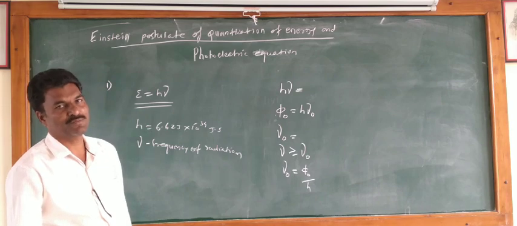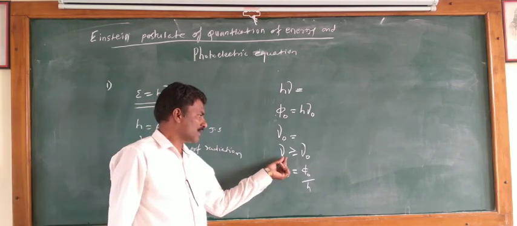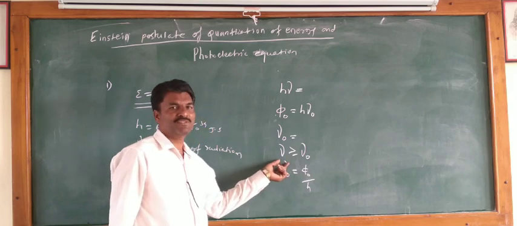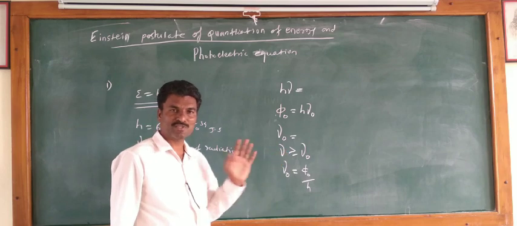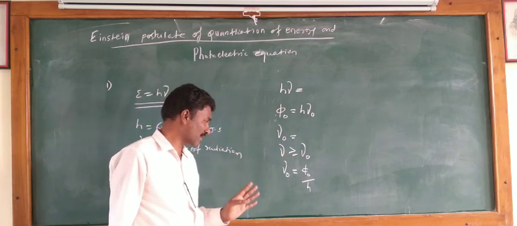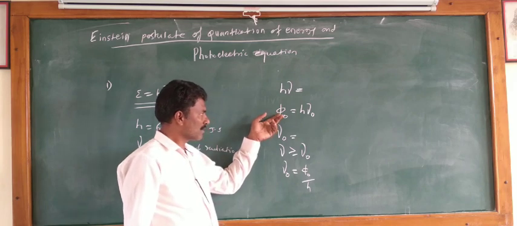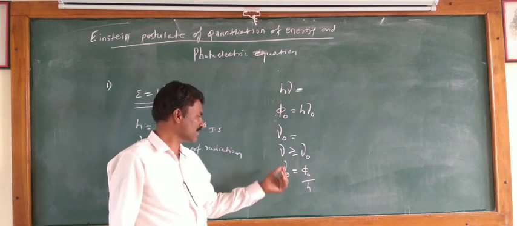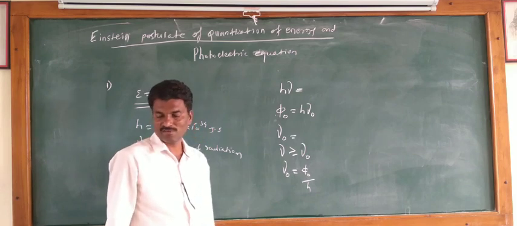If the frequency of incident radiation is greater than or equal to the threshold frequency, then and only then are electrons emitted, otherwise electrons are not emitted. From these two relations, we can determine another relation: threshold frequency is equal to photoelectric work function divided by h.